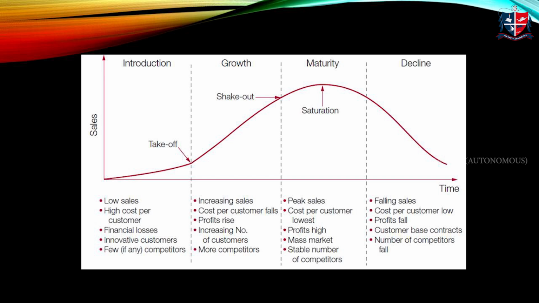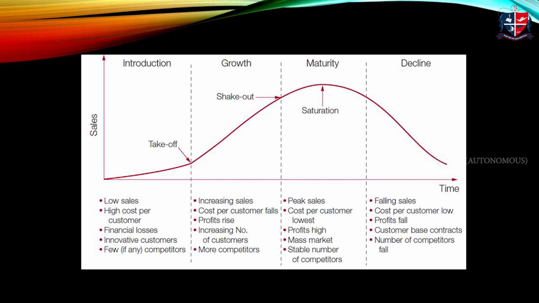That is, a lot of new competitors will be entering the market. So in order to maintain the customer base, the manufacturer will have to introduce a lot of promotional activities to capture market share. During this stage, there is no increase in sales. It will reach the saturation point. From the saturation point, there is no more increase in sales.